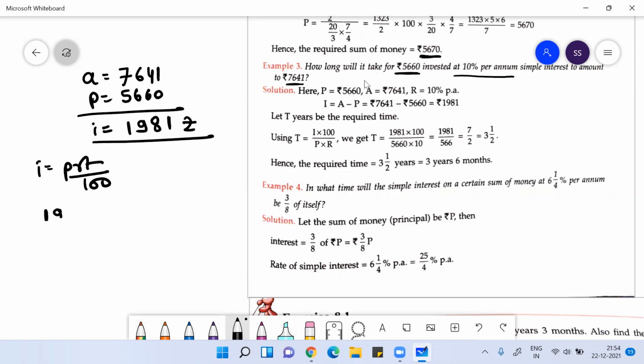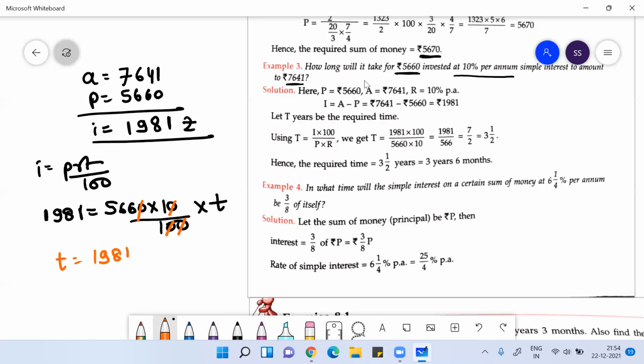Here interest 1981 is equal to P, which is 5660, into R, which is 10%, so 10 by 100, and you have to find T. I can cancel this 0 and 0, and this 0. So basically your T is 1981 divided by 566.